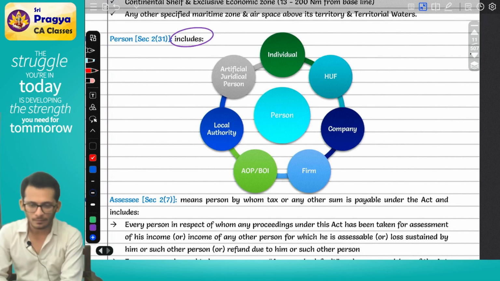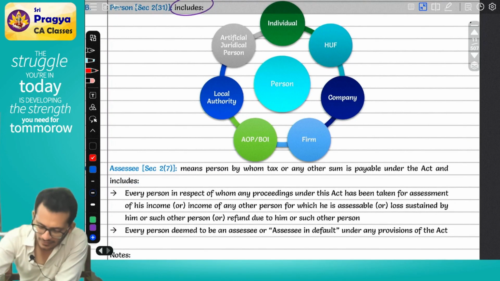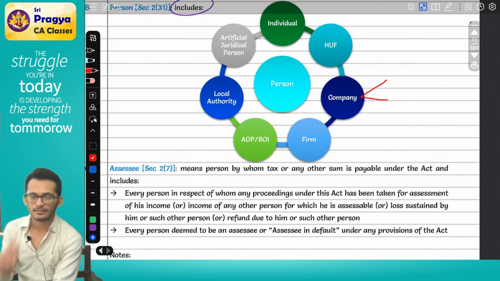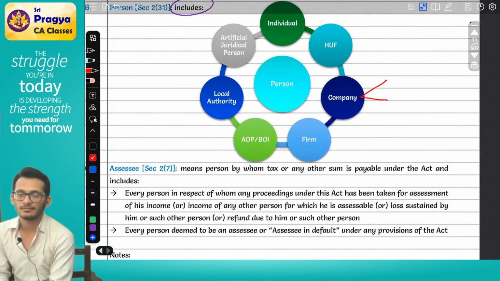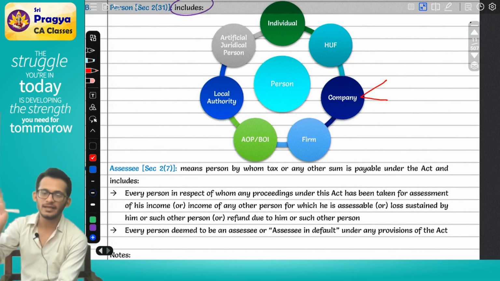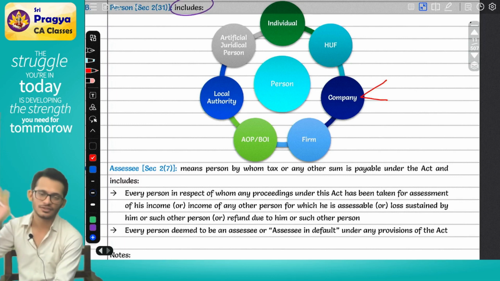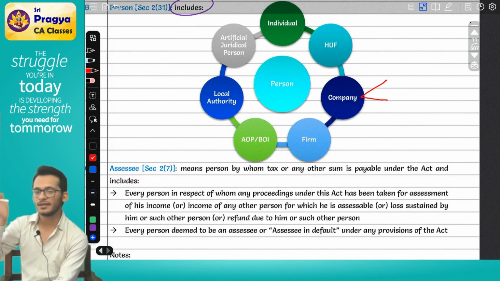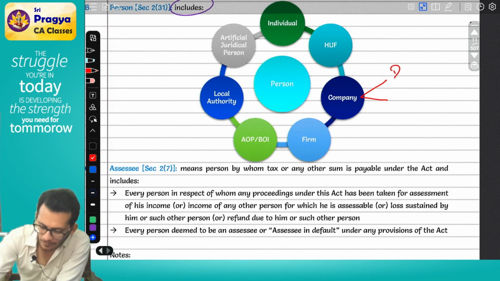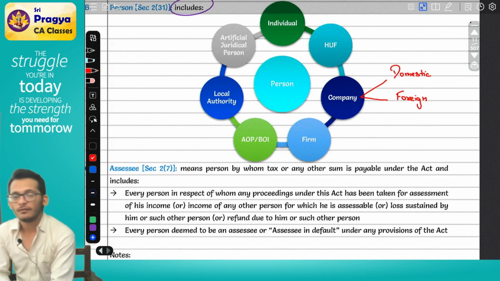Next item is company. In the Income Tax Act, company means company as per the Companies Act. Now, what is a company as per the Companies Act? A company under the Companies Act means a company incorporated under the Companies Act. So there is no separate definition. If you register yourself under the Companies Act, it is called a company. In income tax, we classify companies into two: one is called a domestic company, and the other a foreign company.